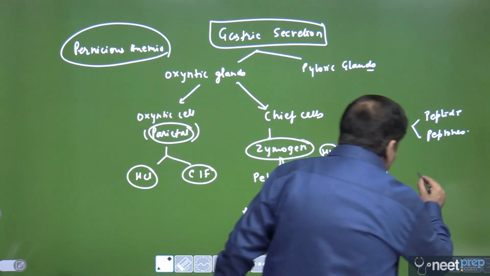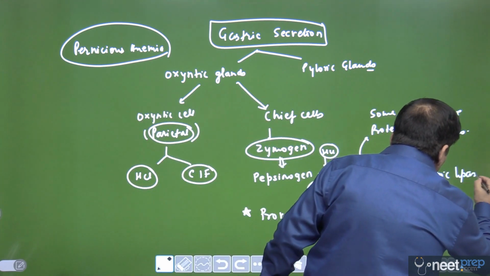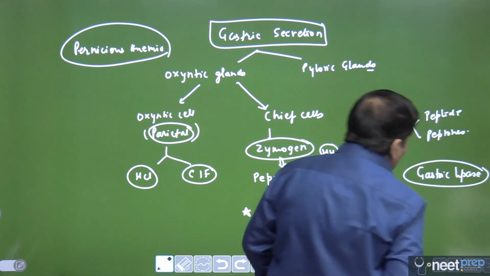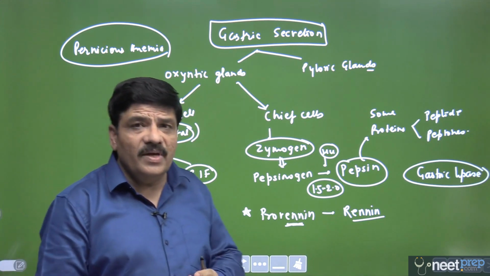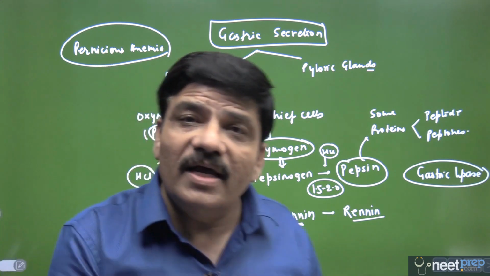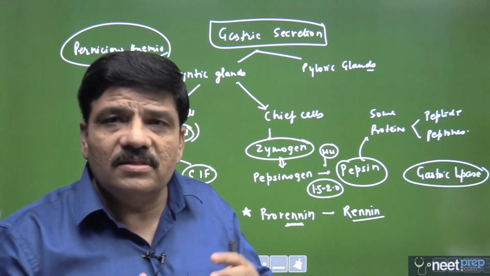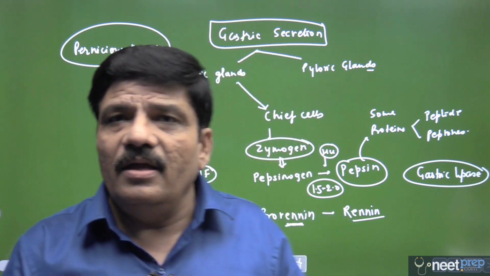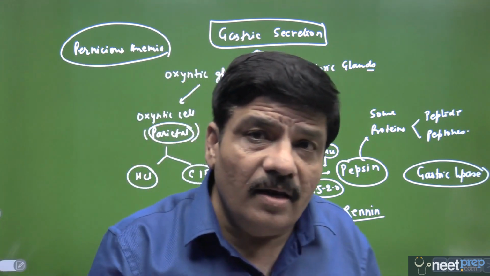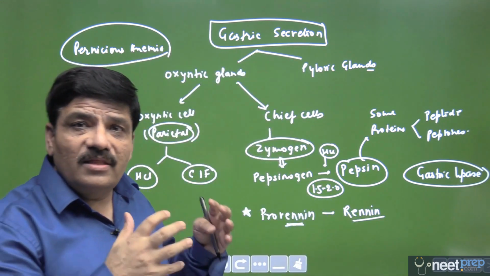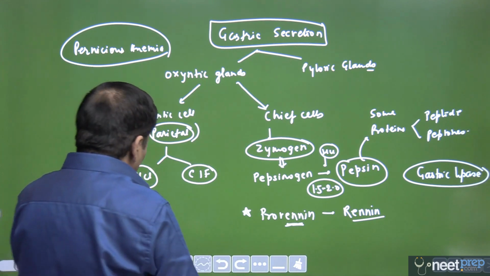And please remember that the stomach also secretes a small amount of lipase. So there are some peculiar types of lipids that can be hydrolyzed by gastric lipase. As I told you, there is a lingual lipase as well, and gastric lipase along with lingual lipase are the two lipases that are capable of acting in the acidic pH. All other lipases would be active in alkaline pH, namely the pancreatic lipase and the intestinal lipase. So I hope this thing is now absolutely clear.